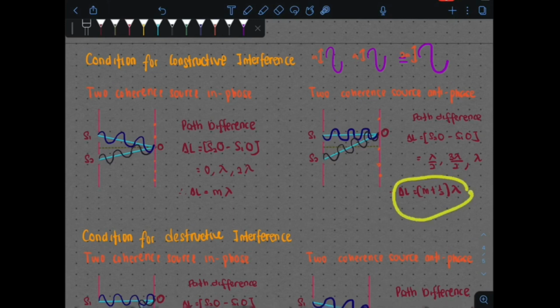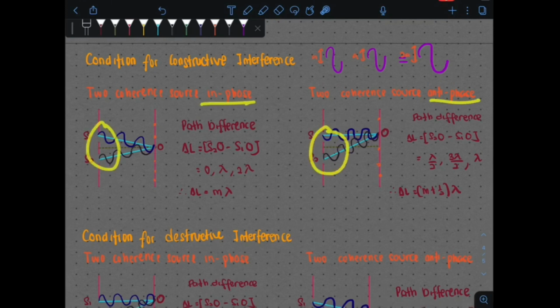In general, delta L here is equal to (M plus half) lambda, where M can be 0, 1, 2, 3 or any number. Okay, you have to remember, it must end constructively, that is crest meeting crest or trough meeting trough. But if in phase, it must start with the same phase, and anti-phase starts with a different phase.